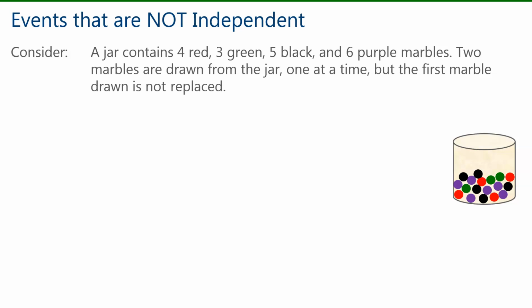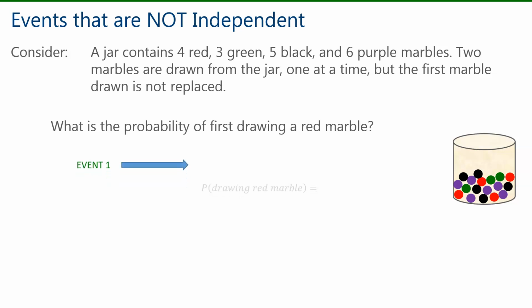And another example to illustrate this, a jar contains 4 red, 3 green, 5 black, and 6 purple marbles. 2 marbles are drawn from the jar, 1 at a time, but the first marble drawn is not replaced. What is the probability of first drawing a red marble? Our first event is picking a red. We have 4 red marbles, our favorable outcome, out of a total of 18 possible marbles to pick from. This particular probability, by the way, can reduce. The GCF for 4 and 18 is 2. Let's remove that red marble.